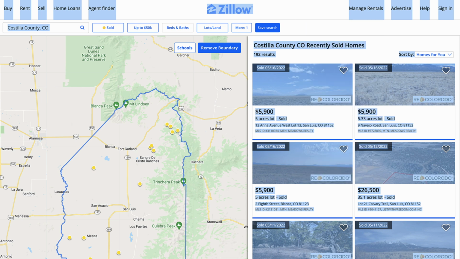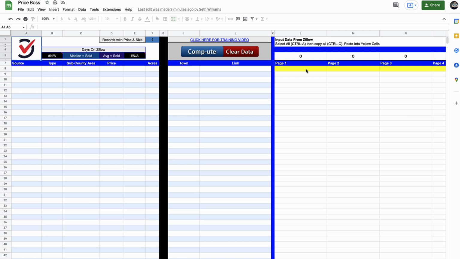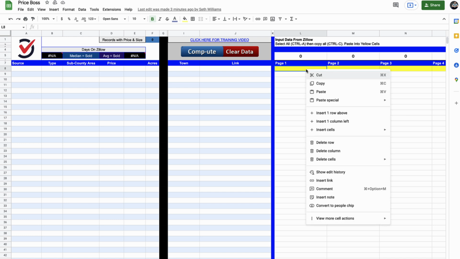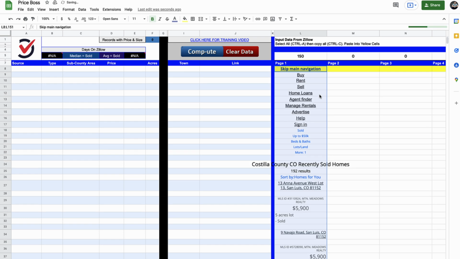And once it's all copied, we can come back over here to Price Boss, and we're going to go right here where it says page 1 in that yellow cell and click Control V if you're on a PC, or Command V if you're on a Mac, or just right click paste, and it's going to paste all that data in there. It's a complete mess of data, but that's okay because Price Boss knows how to filter through that and sort it all out.